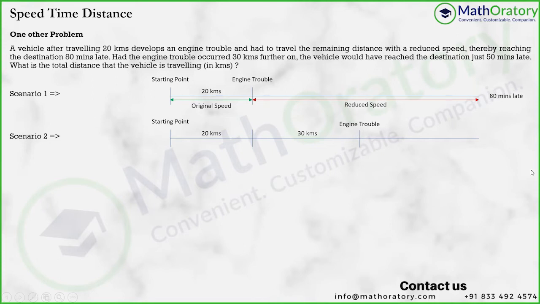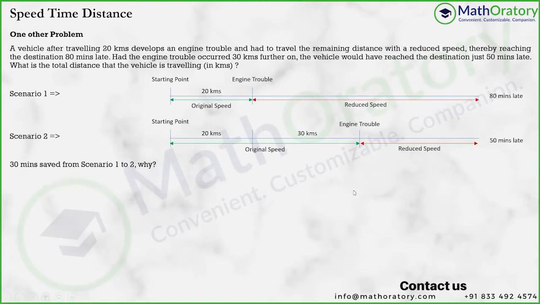So in this case, the initial 50 kilometers, this 20 as well as this 30, the vehicle has traveled with the original speed, and the remaining distance, whatever that be, the vehicle has traveled with the reduced speed, and this resulted in the vehicle reaching the destination 50 minutes late. Now when I solved this type of question the first time, this is what my question was myself.